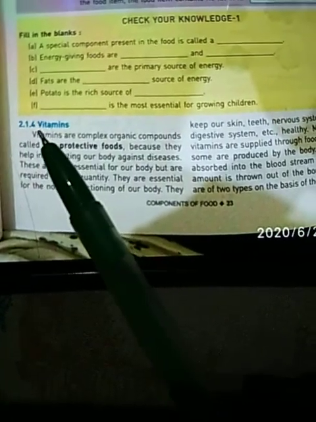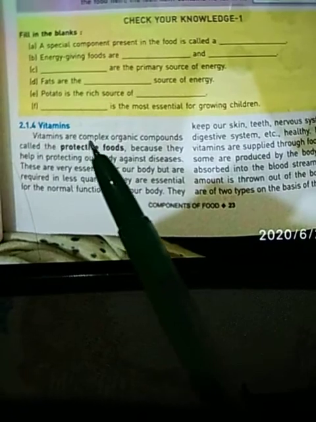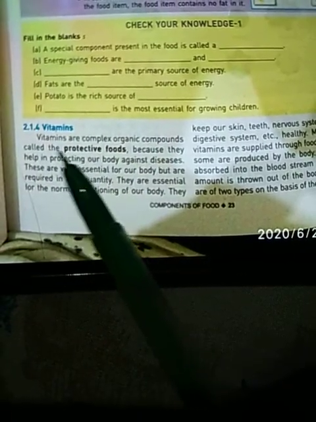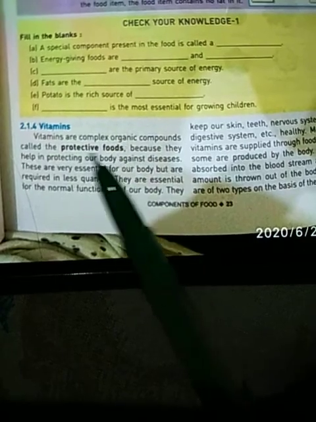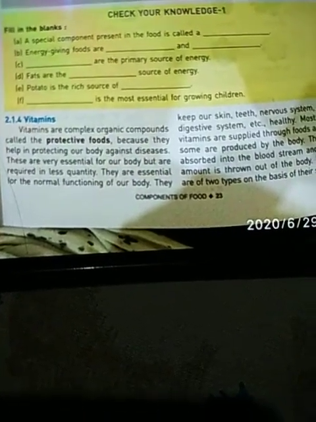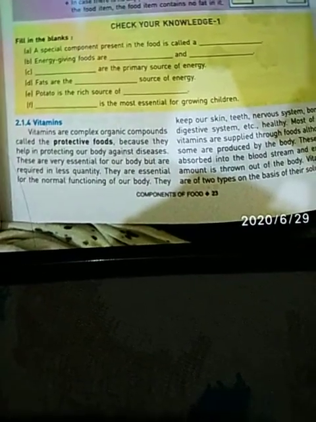Up next, we have vitamins. Vitamins are complex organic compounds called the protective foods. Vitamins help our body to fight against diseases. It helps to increase the immunity.